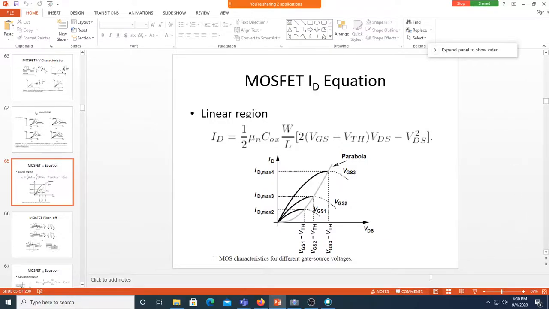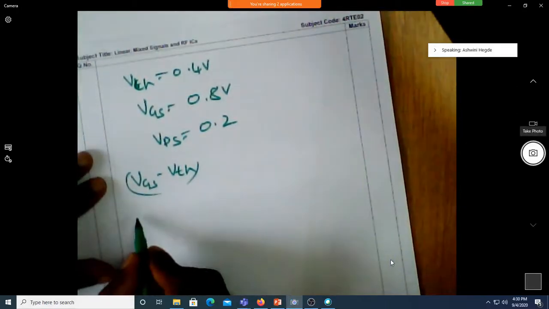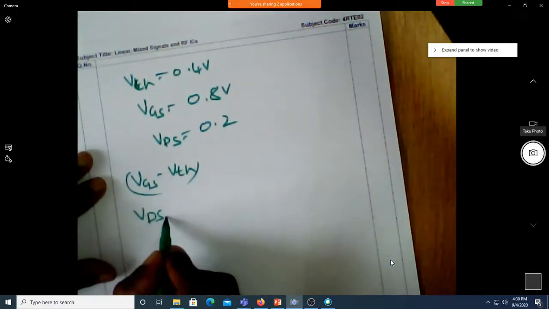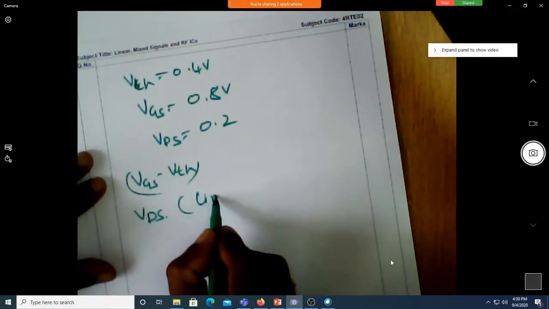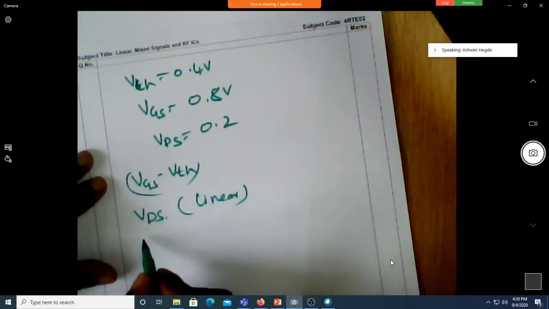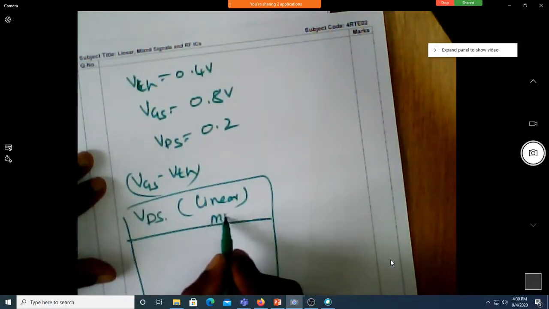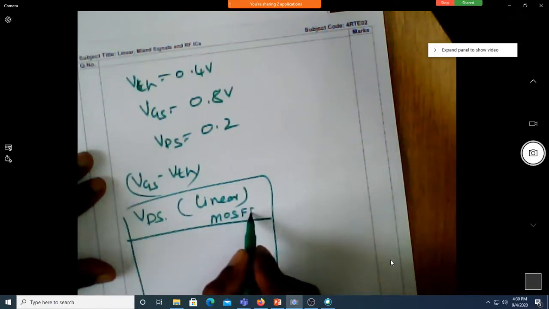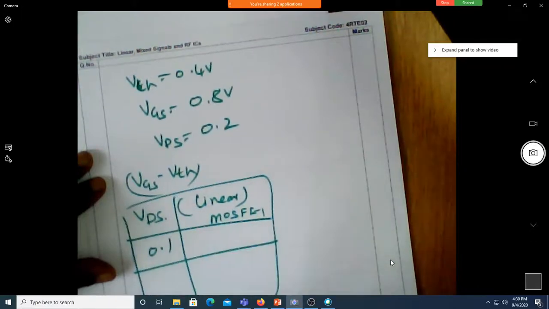Coming to this particular example, can you tell me for what value of VDS you keep? Of course, you will say the MOSFET is still in the linear region at 0.4. If it is 0.1, is it in linear or saturation?